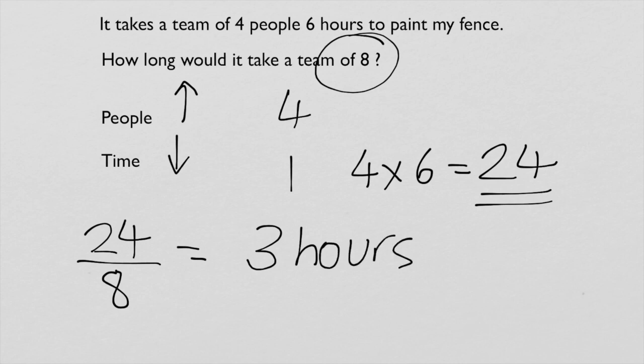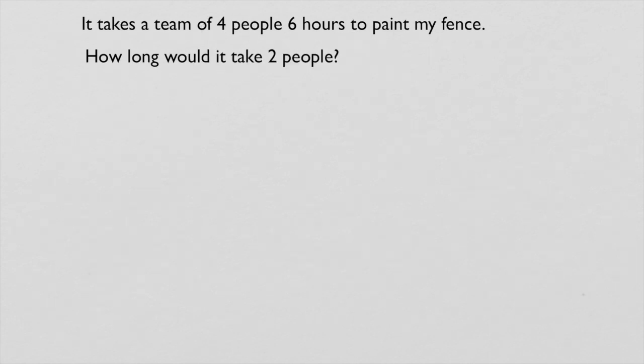Okay, so 8 people will do that fence in 3 hours, which is smaller than if there were 4 people. Okay, half as many in fact, and that makes sense, and far less than if there was just one person by themselves. Okay, and then part B of this question is, if it takes a team of 4 people 6 hours to paint my fence, how long would it take 2 people?